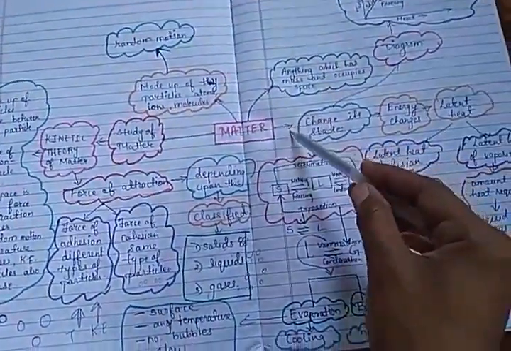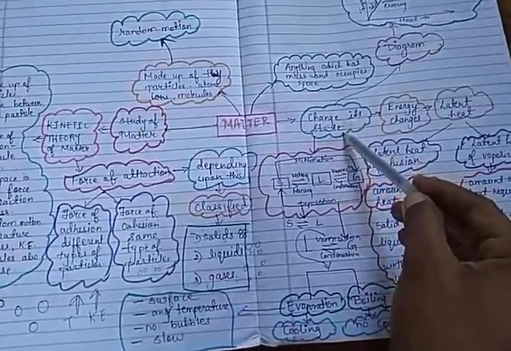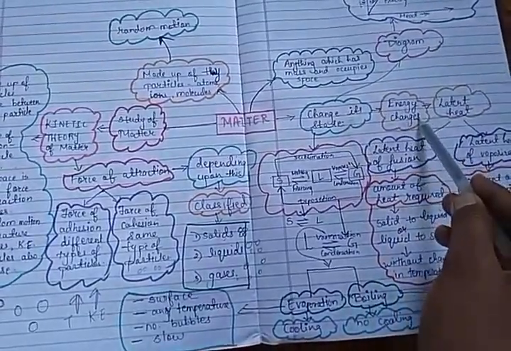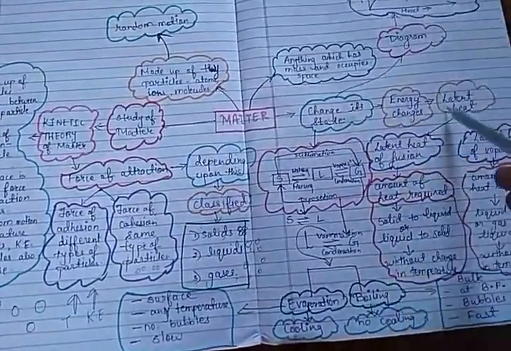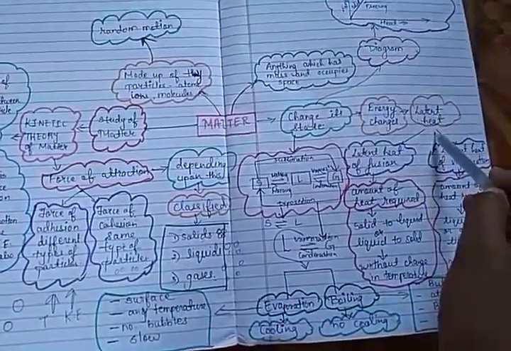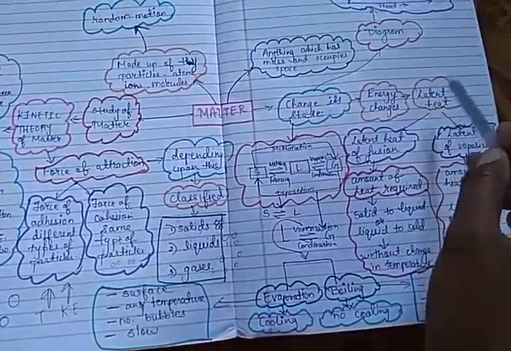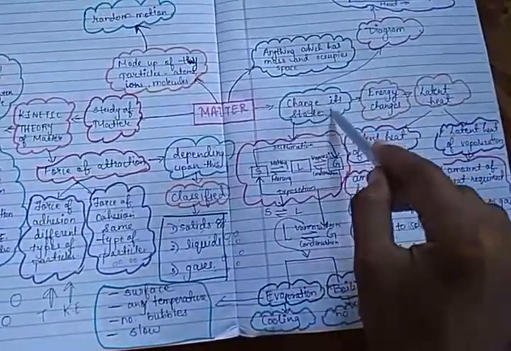Now, this matter can change its state. So how does it change the state? By changing the energy. So which energy? Heat energy. And that change in heat energy is known as latent heat. This latent heat is the amount of heat required to change the state of a substance.